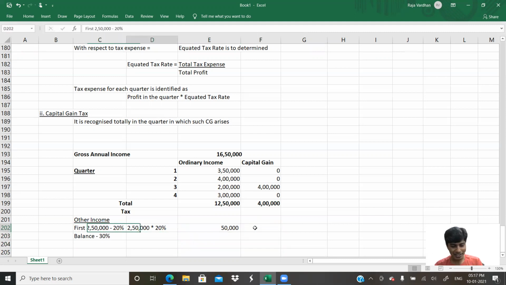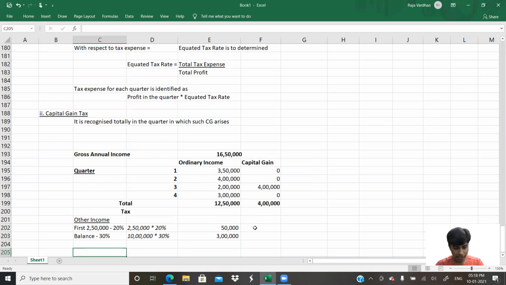Then what about the balance? How much is the balance? 12 lakh 50,000 is there, out of which 2 lakh 50,000 is gone, so the balance is 10 lakh. 10 lakh multiplied by 30% would come to 3 lakh, but I'll still put the formula: 10 lakh multiplied by 30%. That's 3 lakh. So the total tax is 3 lakh 50,000.